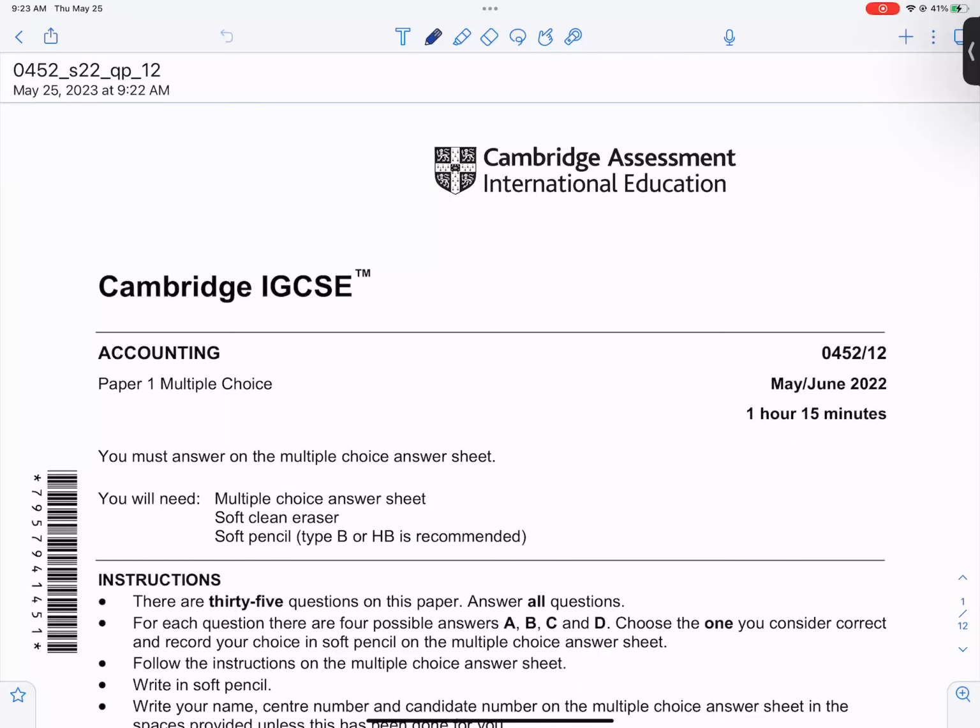We are doing the May-June 2022 paper 12. This is the MCQ paper. There are 35 questions that come. So let's start with it.